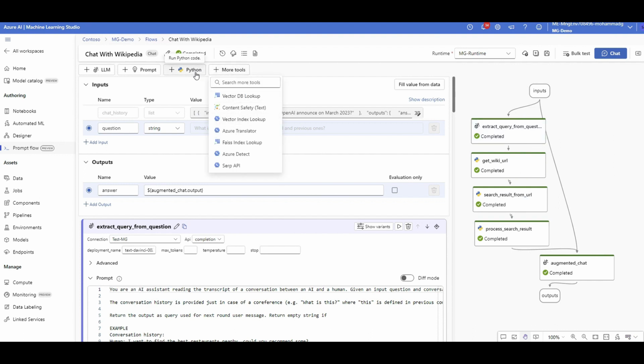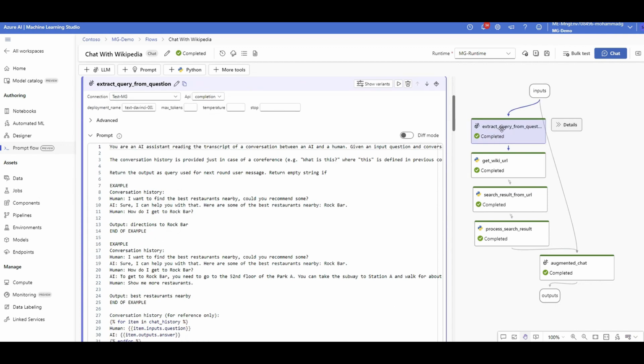This is going to generate a Python code. This is going to generate the prompt. This is going to call an OpenAI model or large language model, and different types of tools are available here. So here the input is again a question: what did OpenAI announce in March 2023? Again, this is not something that ChatGPT, for example, will know by itself. So we're going to connect it to Wikipedia and get the answer from there. How? This is how we're going to do it. Let's check out the first step.